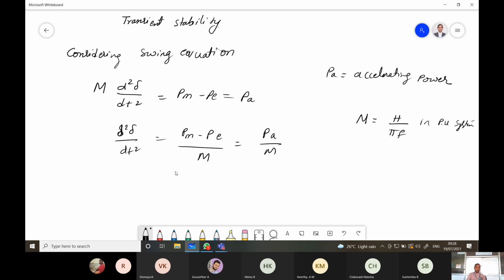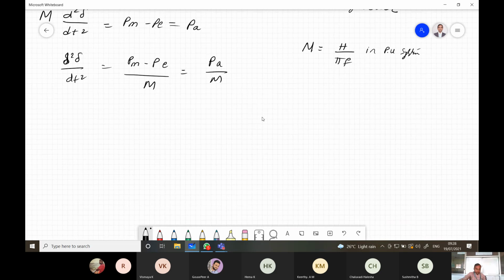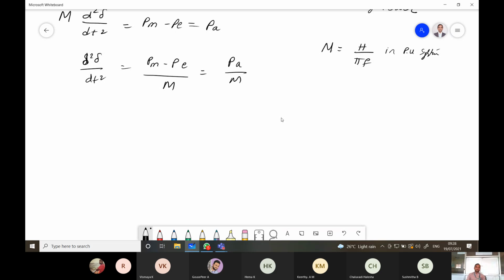Right? So now, this is delta max up to this point. If more than delta max, the system will become unstable. It's the unstable region. So this is the d delta by dt.